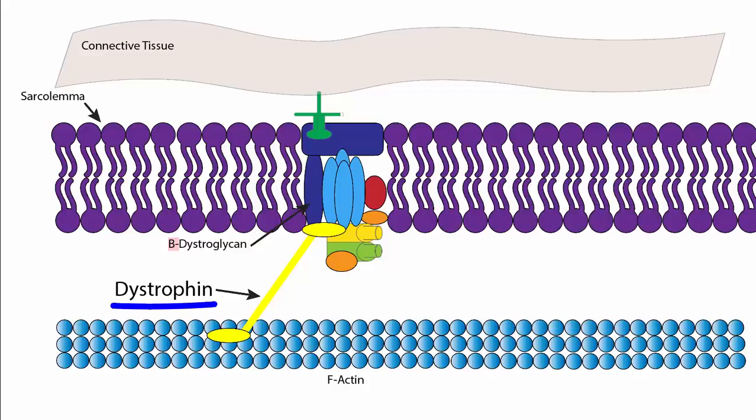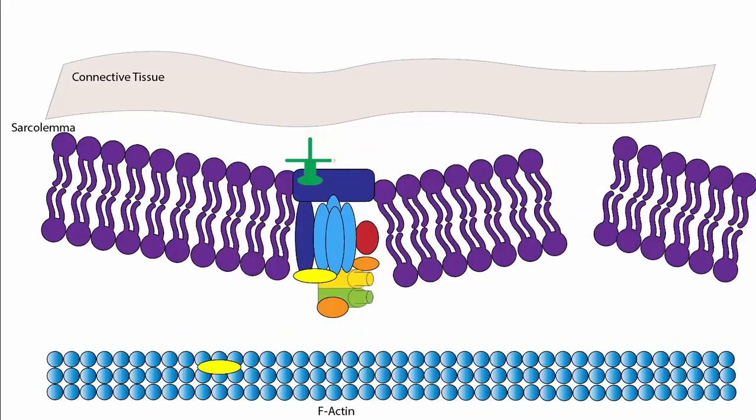Dystrophin is the support beam to the muscle cell. It is connected to the actin and attaches to the protein B-dystroglycan, which is embedded into the sarcolemma. This protein then attaches to connective tissue. Altogether, this allows the forces generated by the sarcomere shortening to be effectively transmitted to the entire muscle. Without dystrophin, these forces are not effectively transmitted, resulting in muscle weakness. So if a person doesn't have dystrophin or has a defective one, the muscle cell is weak and loses the necessary support to prevent damage.